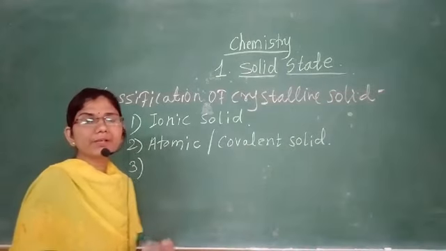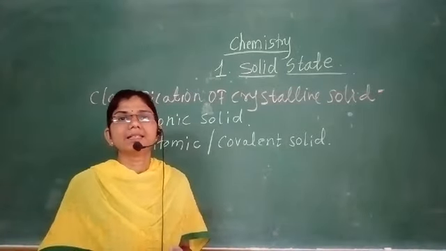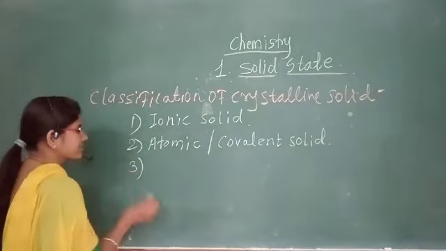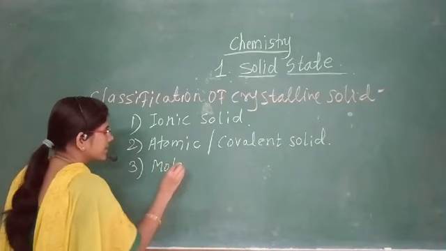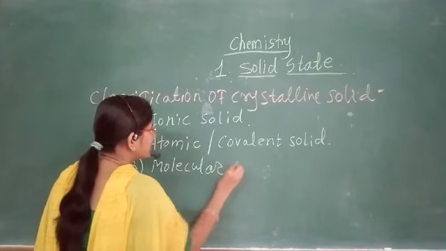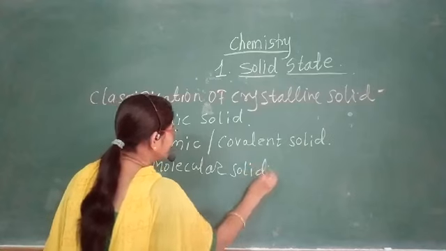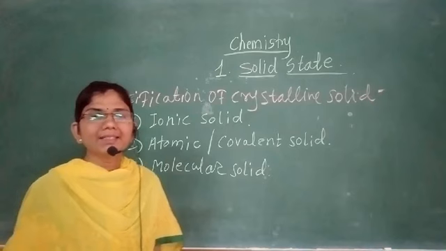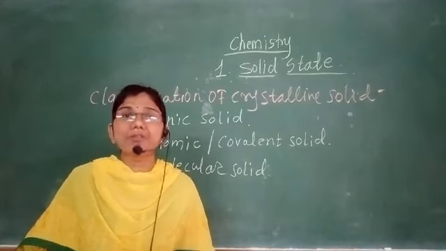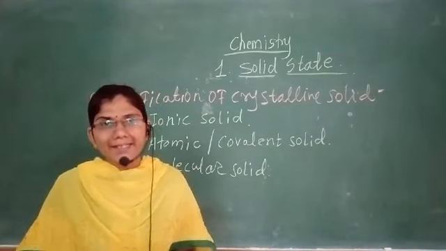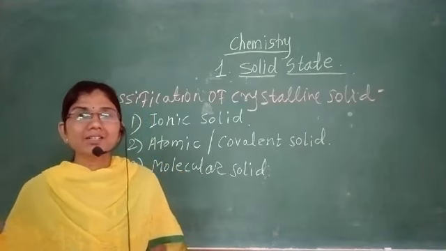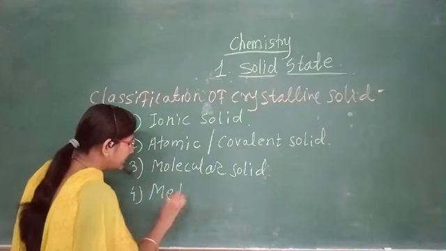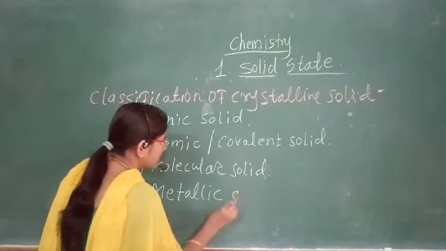If the constituent particle is a molecule, then that type of crystalline solid is called a molecular solid. And if the constituent particle is the atoms of metals, then that crystalline structure is called a metallic solid.